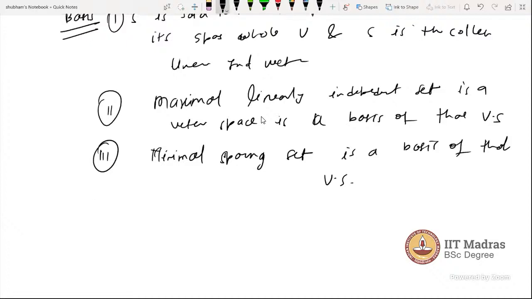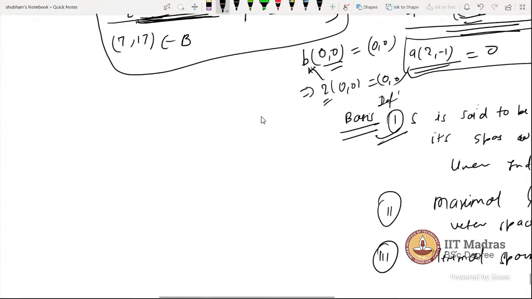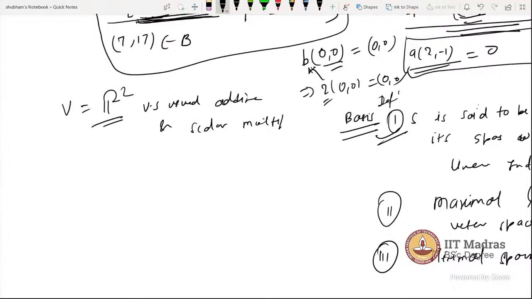So there are three definitions, and I will discuss each one by one. One we have seen just now. Now we will see maximal linearly independent and minimal spanning set. So now I am back to R2. R2 is a vector space with usual addition and scalar multiplication.